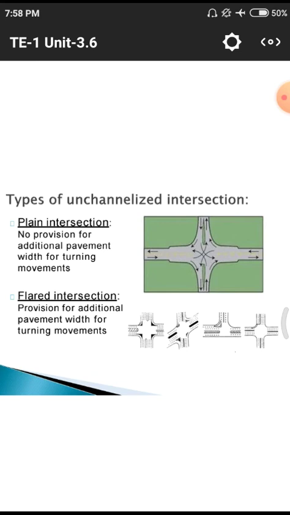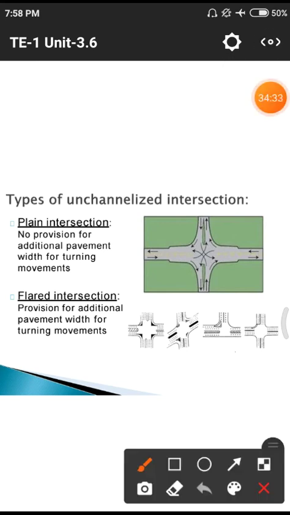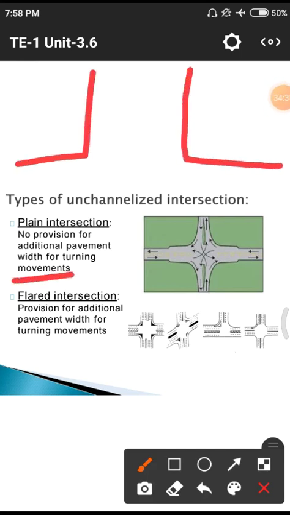That means there may be no mixed traffic in the case of these flagged intersections. I will show with diagrams. That means here we have a road, because those diagrams are very small.